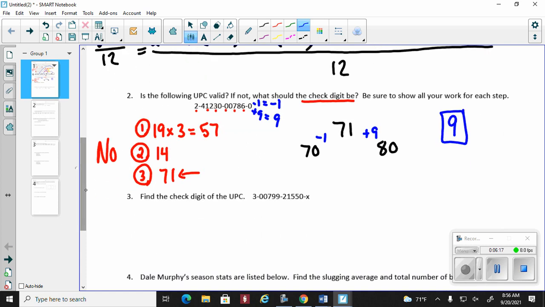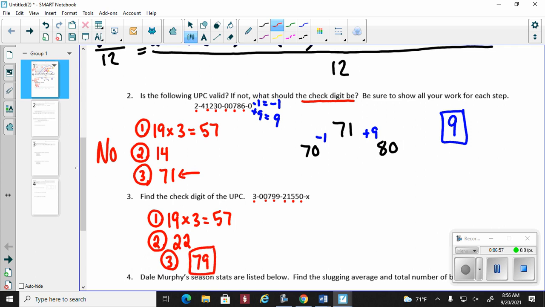Now, find the check digit of this UPC. All right, so again, step 1, starting with the first number, leapfrog all of them. So 3, still 3, 12, 14, 14, and that would be 14, 19, I think 19 again. 19 times 3 gives me 57. Okay, step 2, all the numbers that I skipped, let's add them up. 0, 7, another 9, which is 16, 17, 17 plus 5 would give me 22. Which means step 3, add them all up. I believe, if I do this correctly, I got 79.